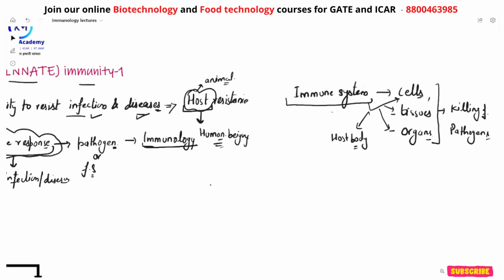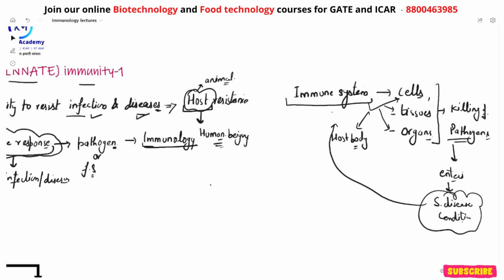right? So here what is going on? Our immune system, which is composed of different types of cells, tissues, and organs distributed throughout our body, helps to kill the pathogens which enter the body and can cause different types of serious disease conditions. So to avoid these serious disease conditions, what works? Our immune system. And the study of these different types of immune responses is called the science of immunology, right?